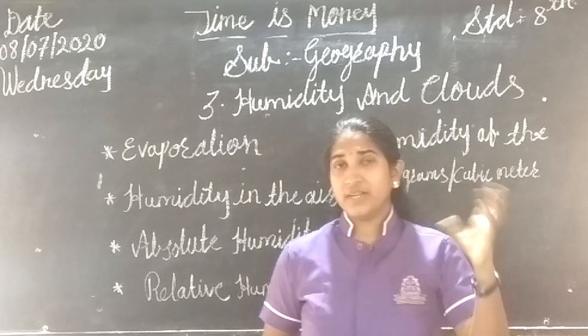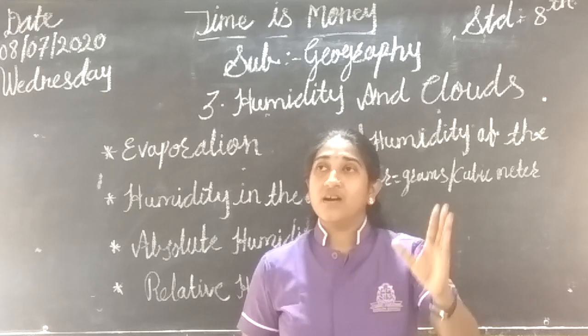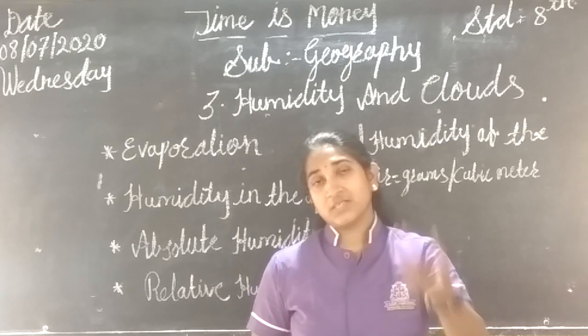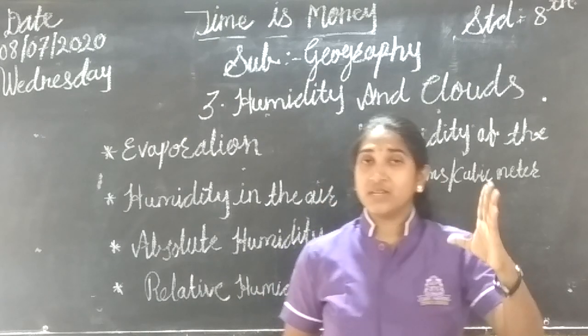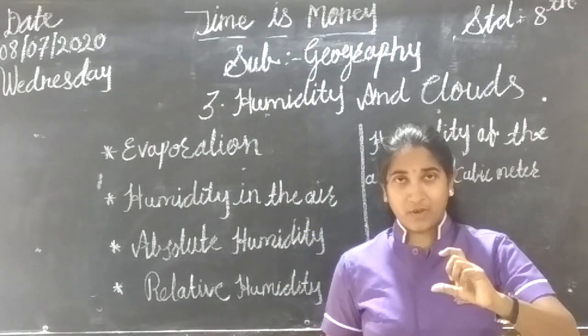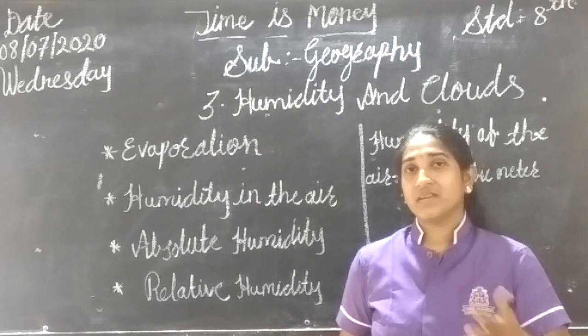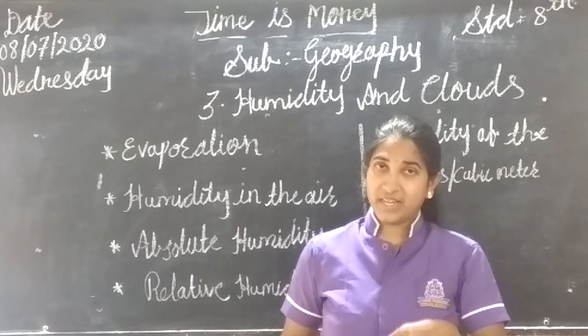See, the moisture holding capacity also has a limit. It is not that warm air will continuously absorb water vapor. No, there is a level. Whenever we drink water, that is also limited by our capacity. How much water we drink, how much food we eat, right?